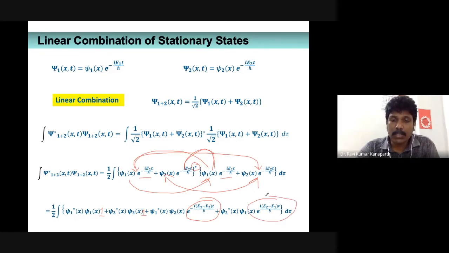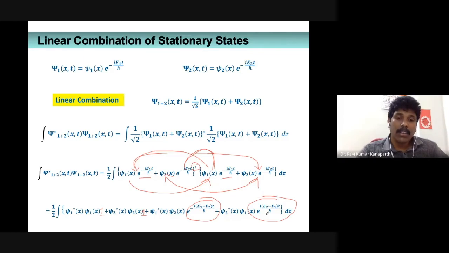Similarly, when psi 2 star is multiplied with the first term in the second term, it is going to be psi 2 star of x, psi 1 of x multiplied by e to the power i (E2 minus E1) t by h cross. I hope that is very simple multiplication. The only difference is that we are using an exponential term. So we can easily write down those things. So obviously this is what you are going to get.